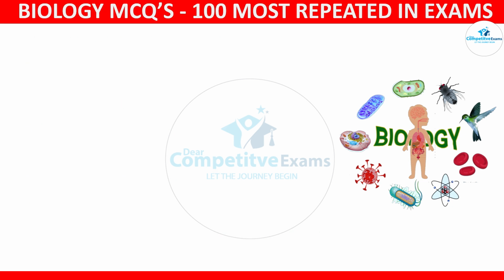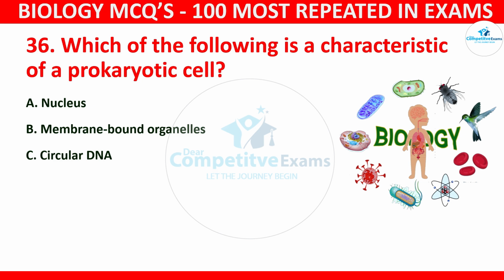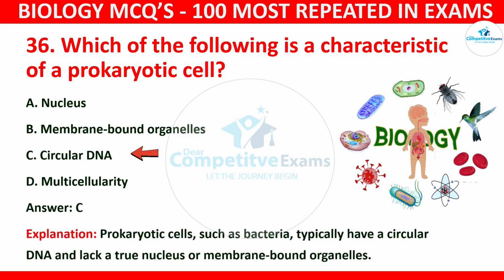Question number 36. Which of the following is a characteristic of a prokaryotic cell? Your options: nucleus, membrane-bound organelles, circular DNA, or multicellularity. The correct answer is C, and that is circular DNA. Prokaryotic cells, such as bacteria, typically have circular DNA and lack a true nucleus or membrane-bound organelles.